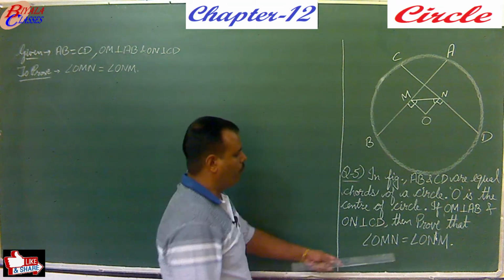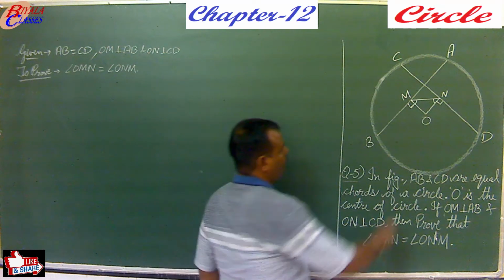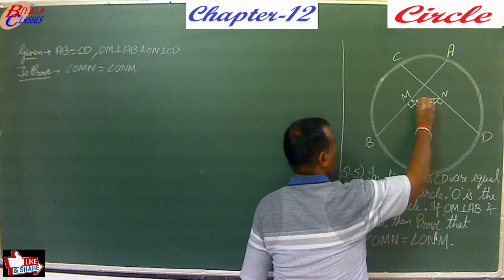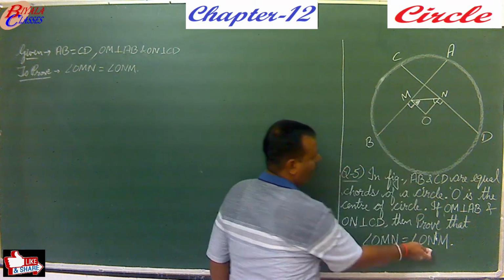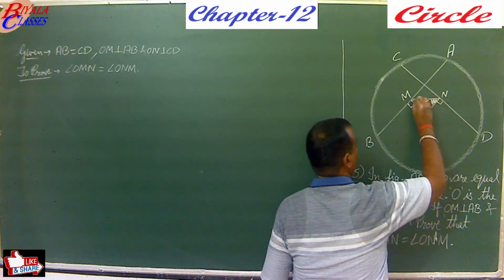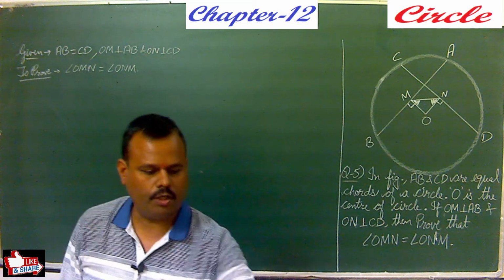Now what we have to prove here? We have to prove that angle OMN, this is the angle OMN, this angle, you have to prove that it is equal to angle ONM. So these two angles we have to prove that they are equal.